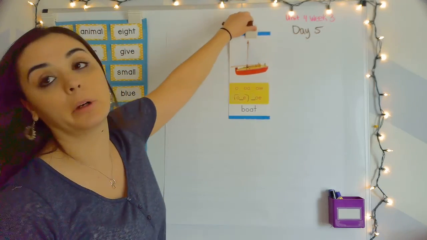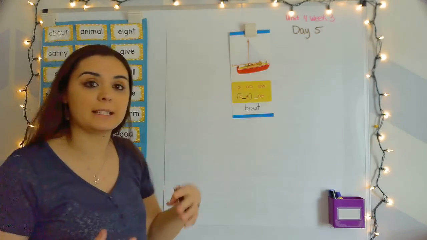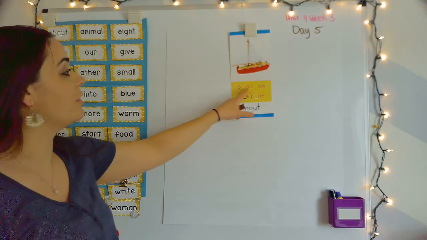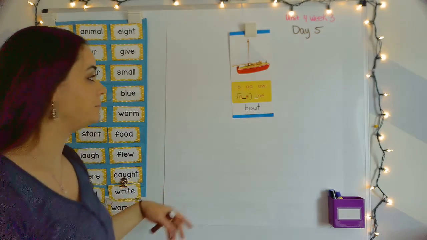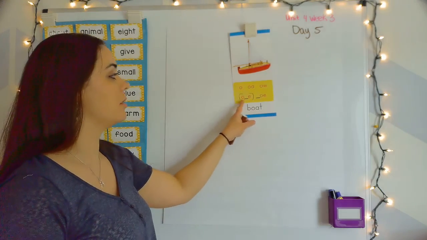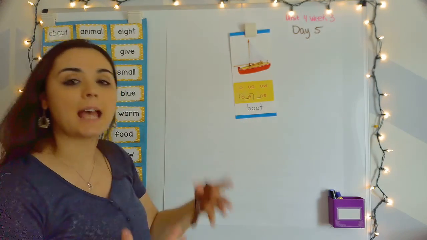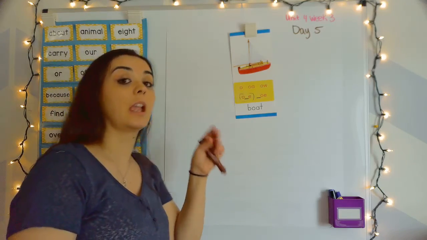So this week we're working in Unit 4, Week 3, where we are learning about those variant spellings, those vowel teams for the long O sound. So we know that long O says O, it just says its name. And we already learned that O blank E can say the long O sound where E is silent. It just tells that O to stop saying ah and start saying O.